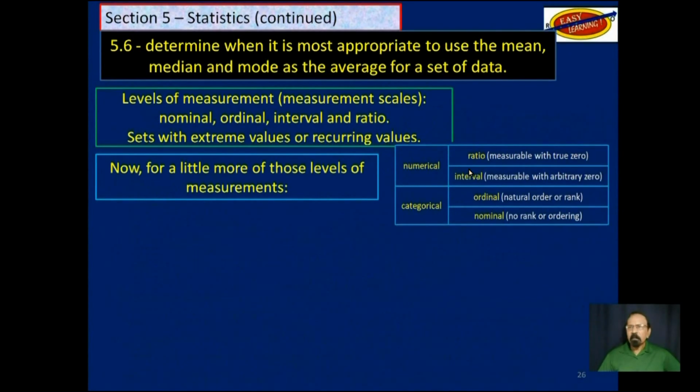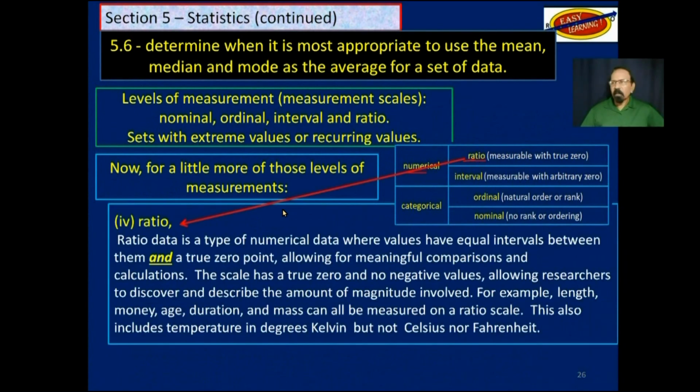Now for the final level of numerical data measurement scale, we look at ratio numeric. What is this? Ratio data is a type of numerical data where values have equal intervals between them. So far so good. That is almost like interval. However, it also has a true 0 point, allowing for meaningful comparisons and calculations.